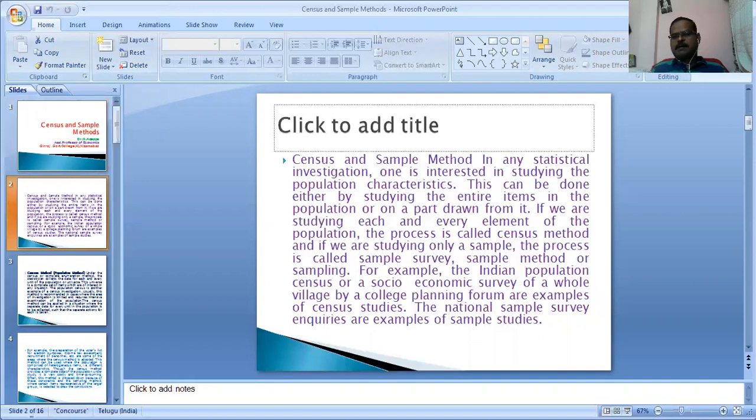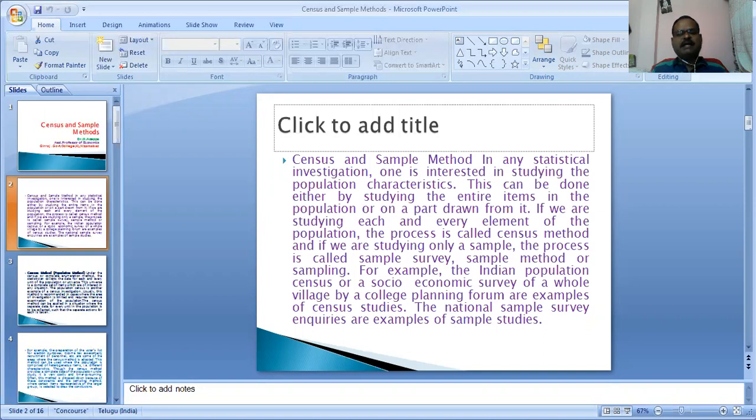The census and sample method: in any statistical investigation, one is interested in studying the population characteristics. This can be done either by studying the entire items in the population or a part drawn from it. If we are studying each and every element of the population, the process is called census method. And if we are studying only a sample, the process is called a sample survey, sample method, or sampling.